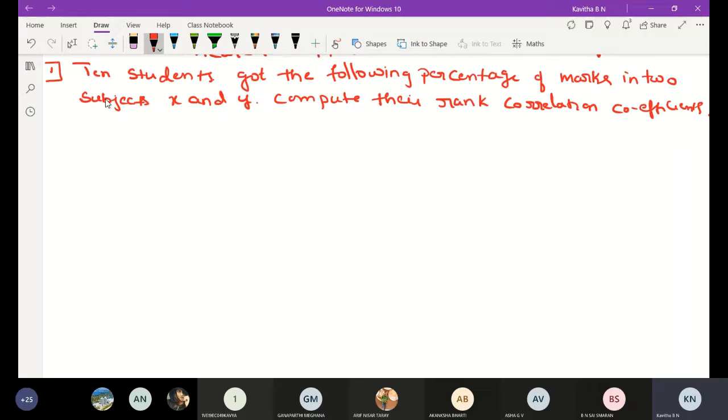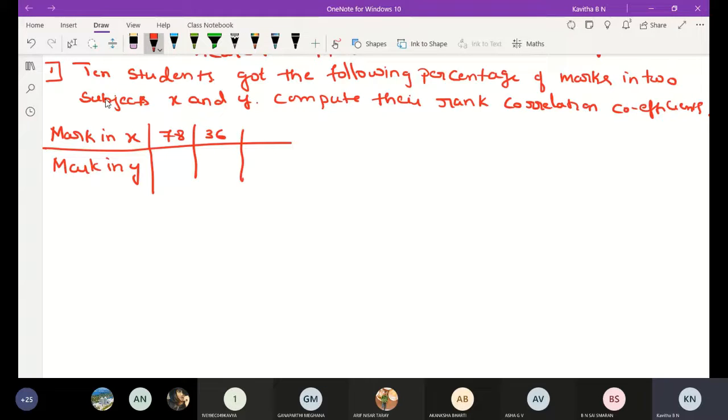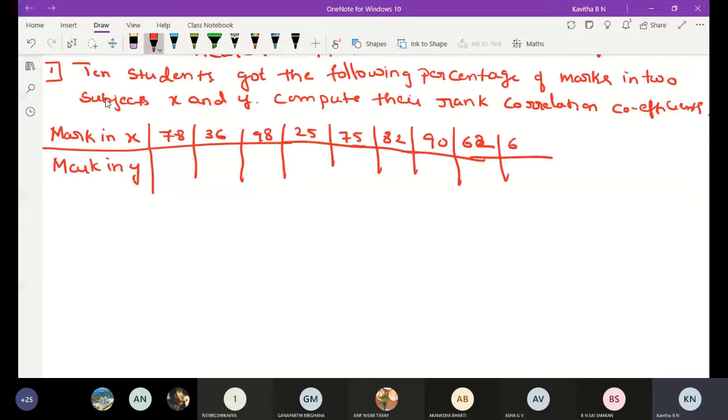Okay. Here, marks in X, marks in Y. Then 78, 36, 98, 25, 75, 82, 90, 60, 62, 65 and 39.